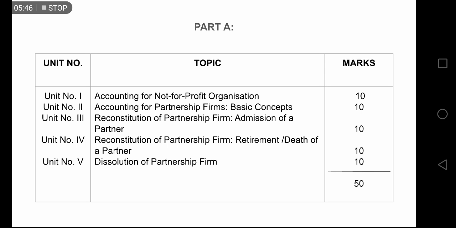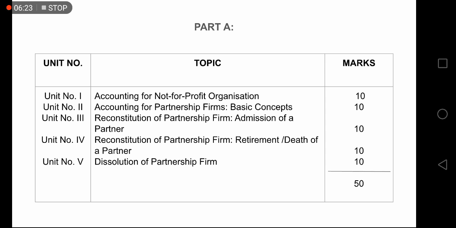Now, the term dissolution means the firm will completely dissolve, it will finish. That means you have to close down the firm. The firm can be closed due to various reasons, like the government may have told them, or there is a legal notice, or they have done something bad, or one partner has committed some criminal activity, or they have mutually decided, that can also be a case. So this chapter also carries 10 marks.